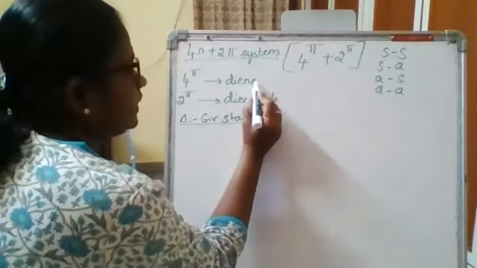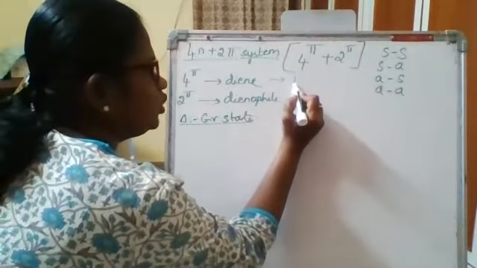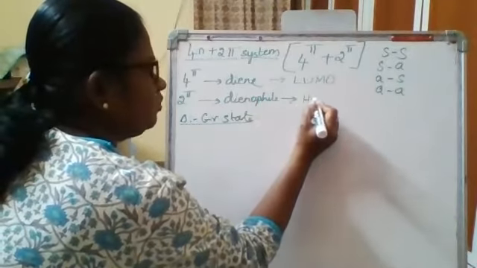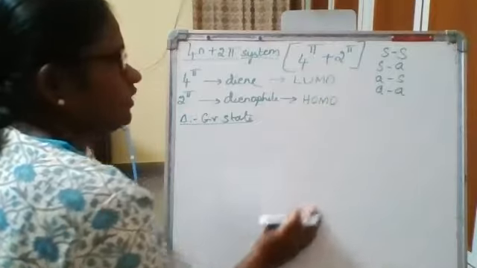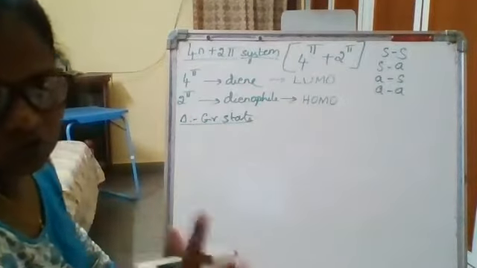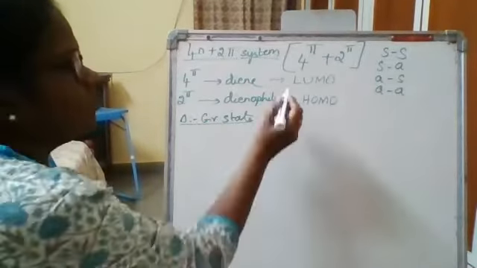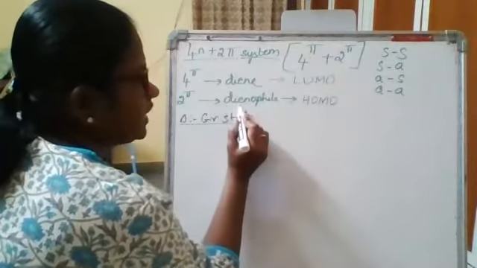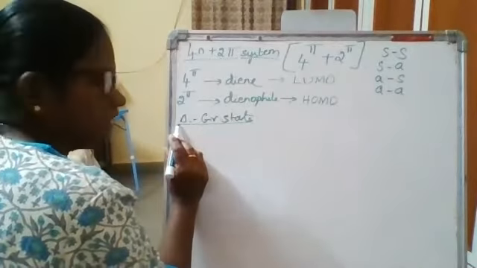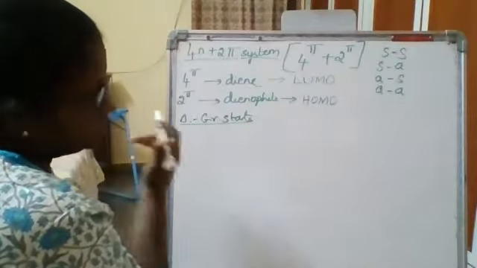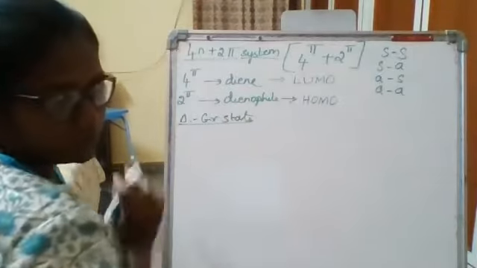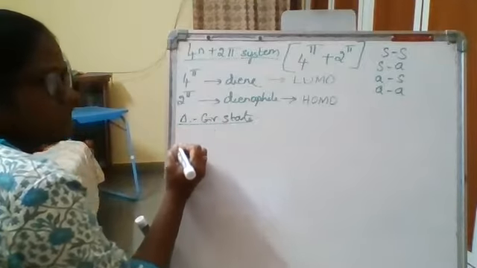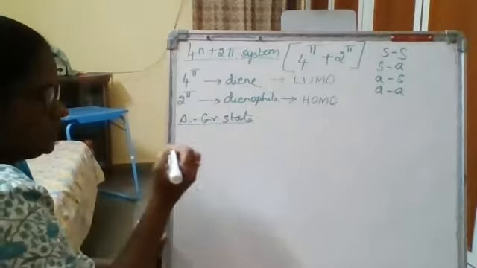Now, when we are talking about the diene, we will be taking the LUMO level. For the dienophile, we'll take the HOMO level. I've told you, we are going to take both the frontier molecular orbitals because two molecules are involved in the reaction and both of them should not be the same. LUMO for the diene, HOMO for the dienophile, and if it is a thermal reaction, both of them should belong to the ground state. So first I'm going to write the ground state, HOMO, and LUMO levels for the diene as well as for the dienophile.